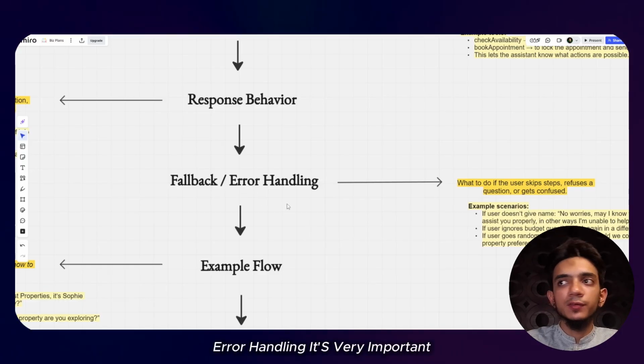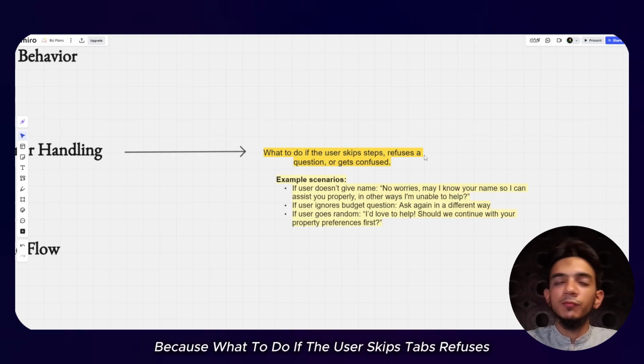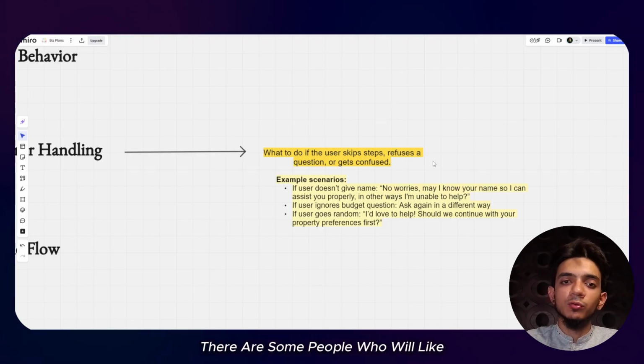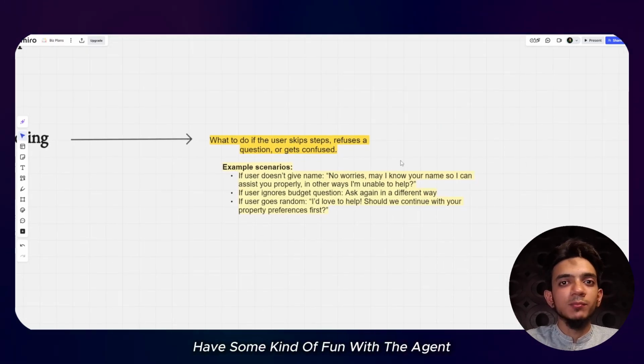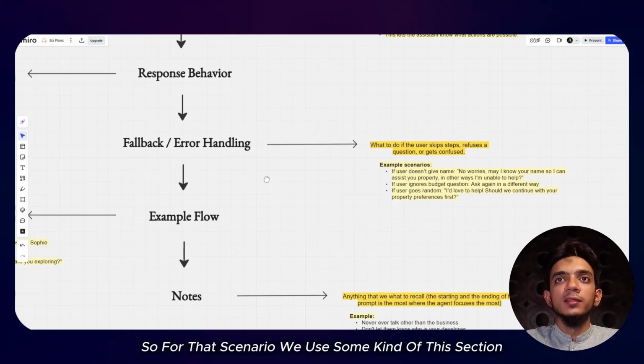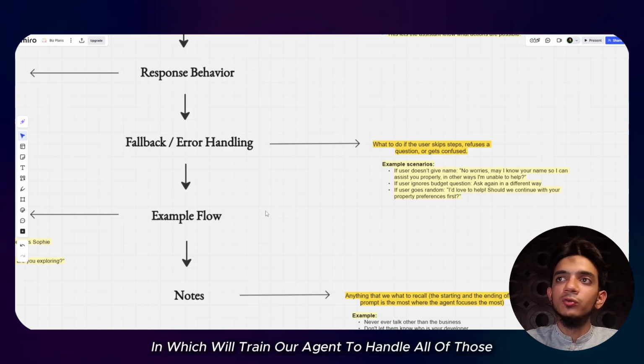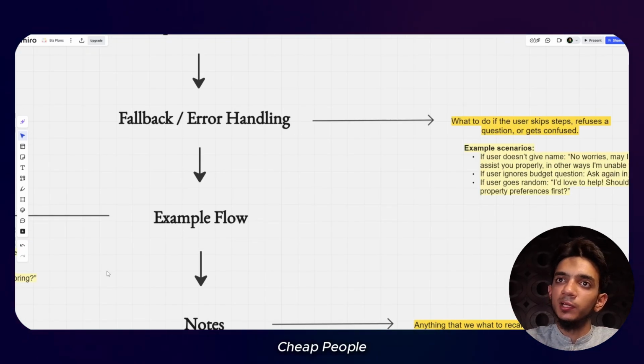Error handling is very important, because what to do if the user skips steps or refuses. There are some people who will have some kind of fun with the agent. So for that scenario, we use this section, fallback error handling, in which we train our agent to handle all of those cheap people.